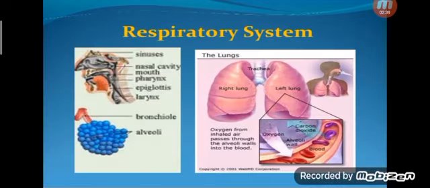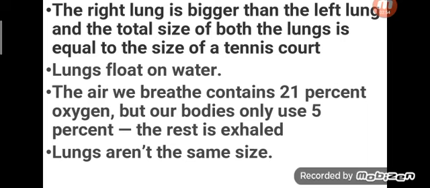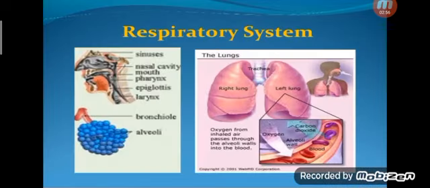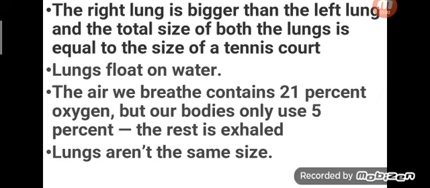Next system is the respiratory system, our breathing system. We have two lungs, the right lung and the left lung. What are the parts that participate in our respiratory system? Firstly, we have both lungs, left and right. Basically, the right lung is bigger than the left lung, because our heart is there on the left side.